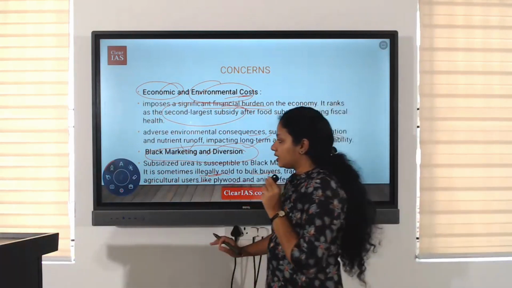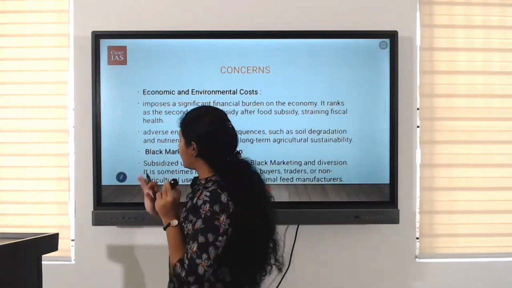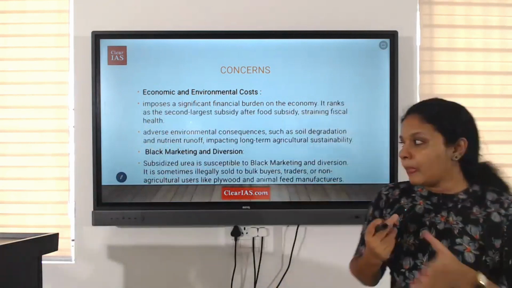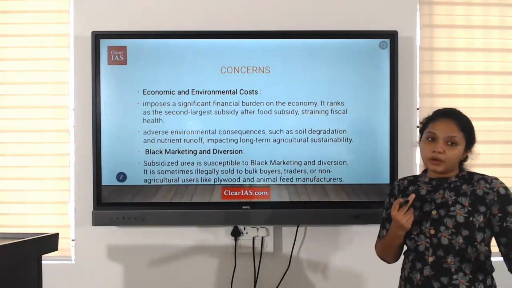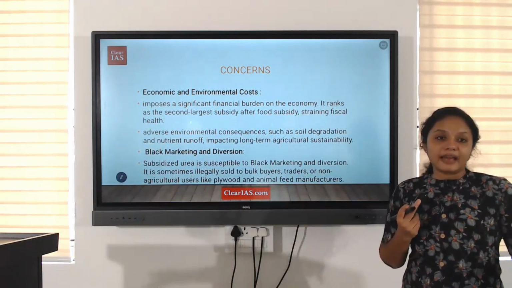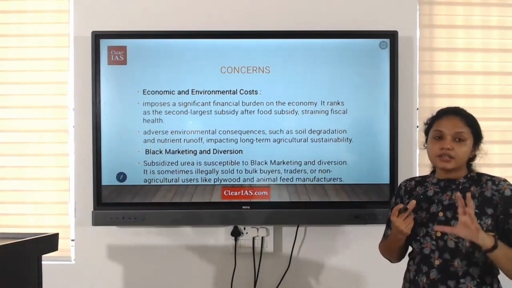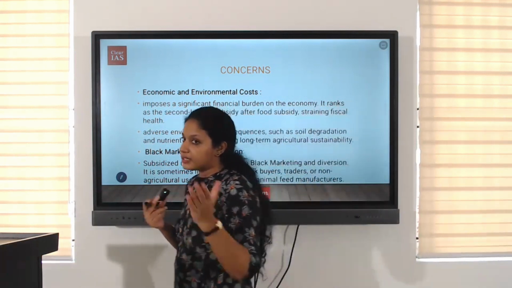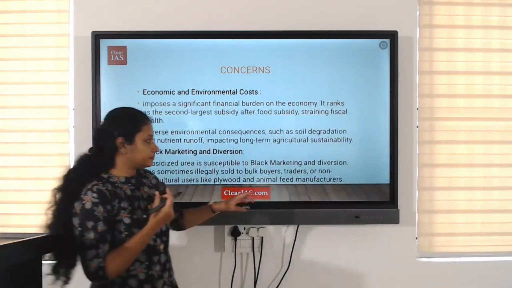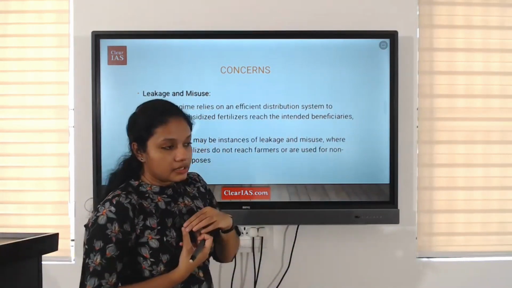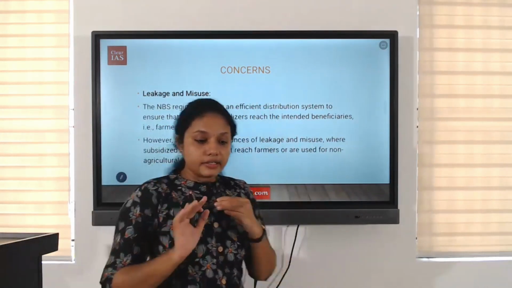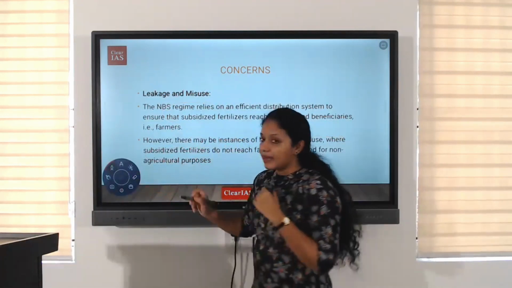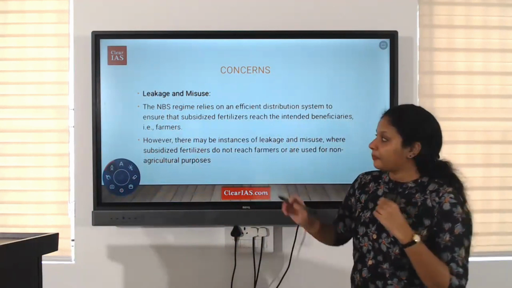Like every aspect of society or every economic criterion, this one is also capable of black marketing and diversion, so that the actual farmers who are in need of this are not getting it. Next one, similar to black marketing and diversion, is leakages and misuse. This is one of the drawbacks in an efficient distribution system.